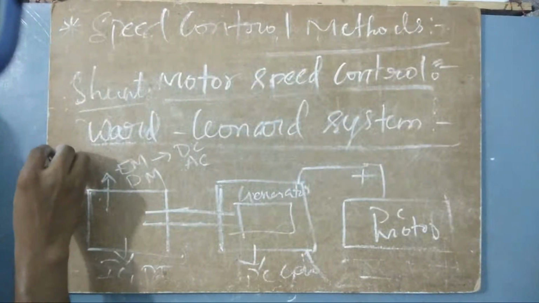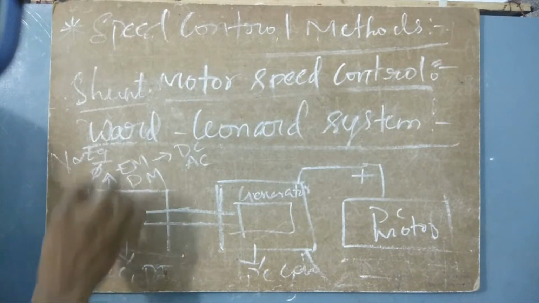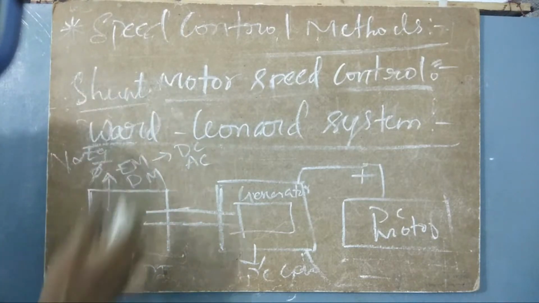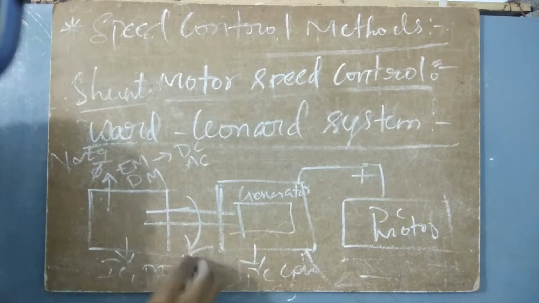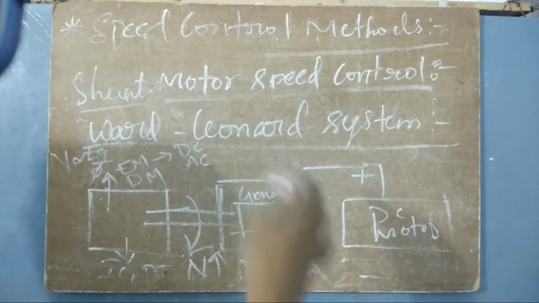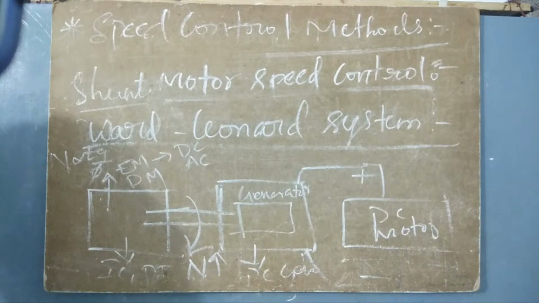Let me write this one here. N is directly proportional to Eg by phi. So if the speed increases, Eg also will increase. If the speed of this motor increases, the generated EMF will also increase. If this generated EMF increases, the voltage inside this motor will also increase. If this voltage increases, the flux will also increase. What happens? Obviously, the current decreases, I mean, the speed decreases.